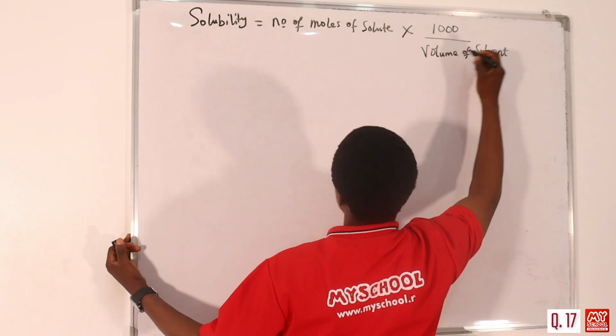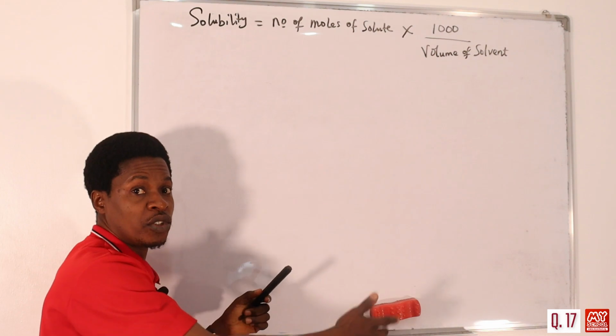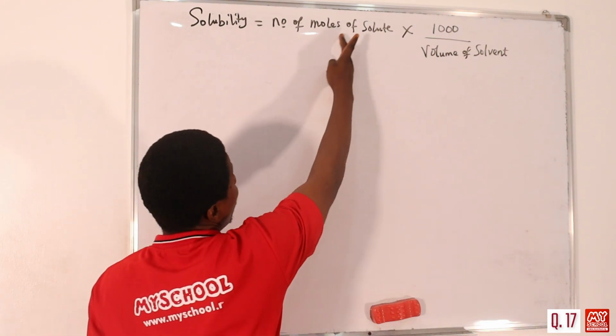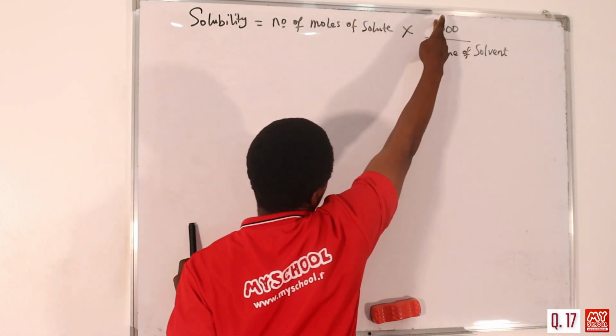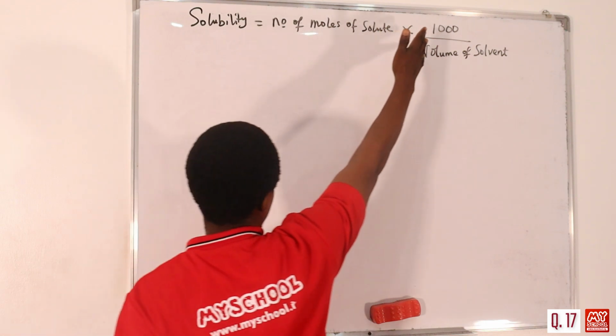Don't forget that before we talk about solubility, we have solute dissolved in solvent to form solution. How much of that solute will dissolve? That's why we have number of moles of solute that will dissolve in 1 dm cube of the solvent. That's why we are having 1000 divided by this.